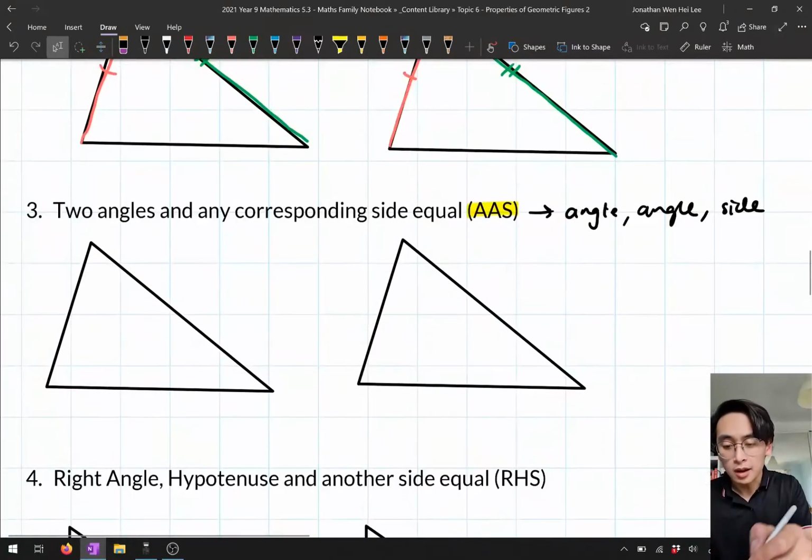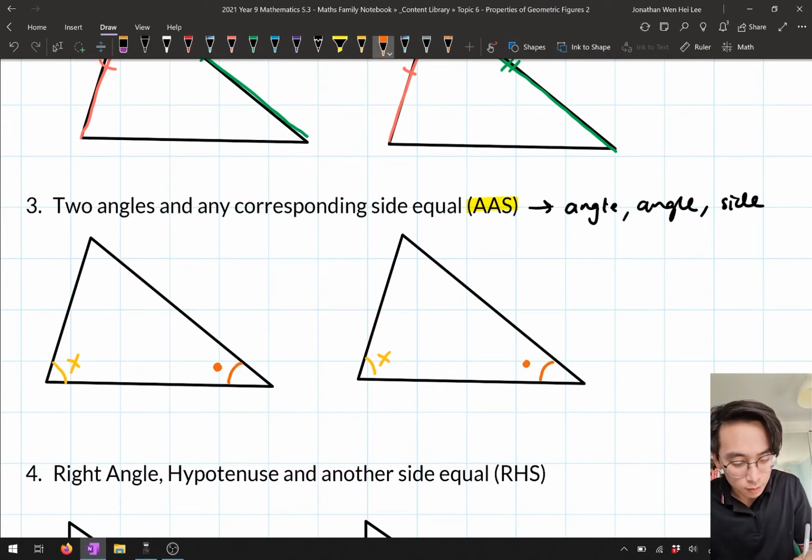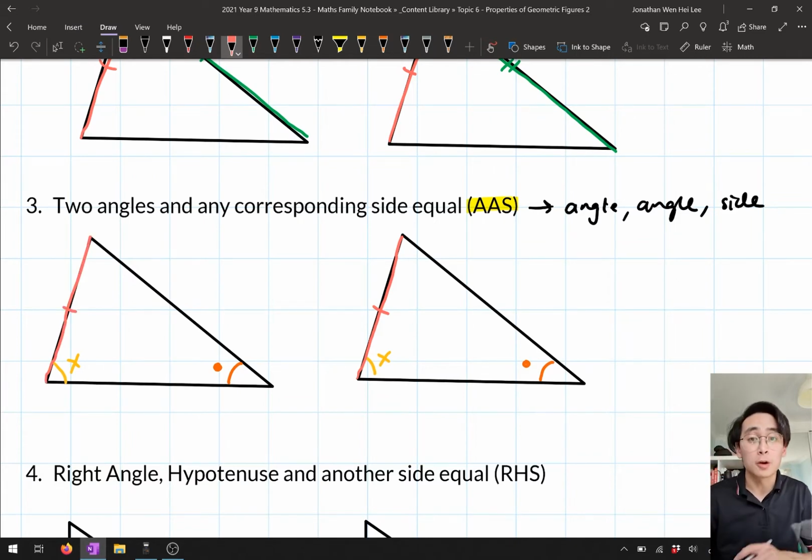So here, I can have any 2 angles. So let's say I have this angle here. So this angle is equal to this angle. And I've also got this angle is equal to this angle. And I've got any third side. So let's say I've got this side here. And this side is equal to this side. That means that my 2 triangles are congruent to each other. So 2 angles and any corresponding side are equal, AAS.